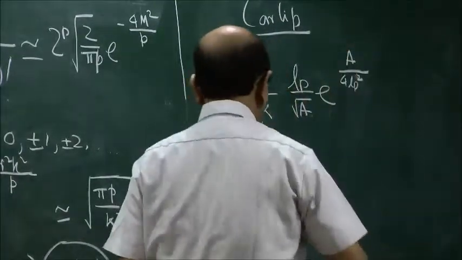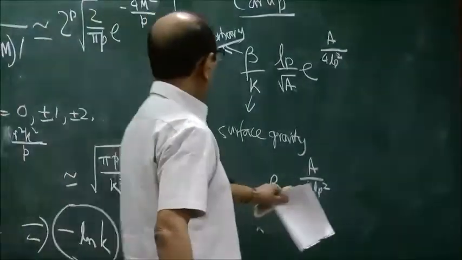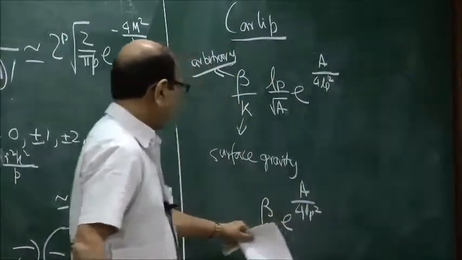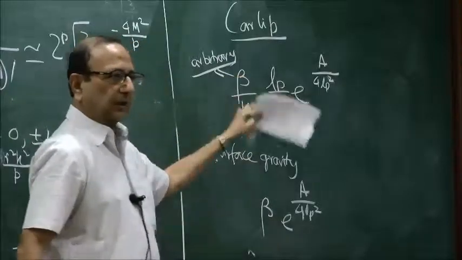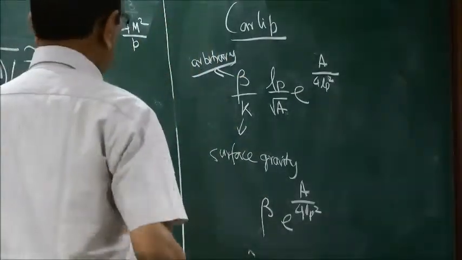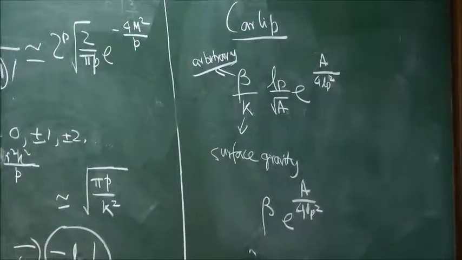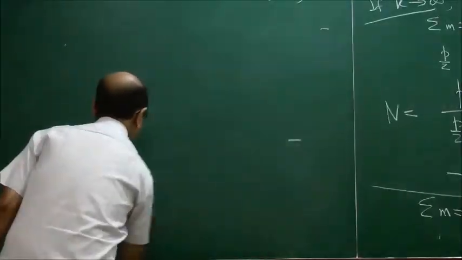So if you look at this formula given by Carlip, you should say that it leads to entropy equal to area by 4 LP squared together with a log correction which is totally arbitrary, because this term beta according to him, according to Carlip, is totally arbitrary. But of course he doesn't say that it's arbitrary. He takes two special cases. So let me say what the special cases are.